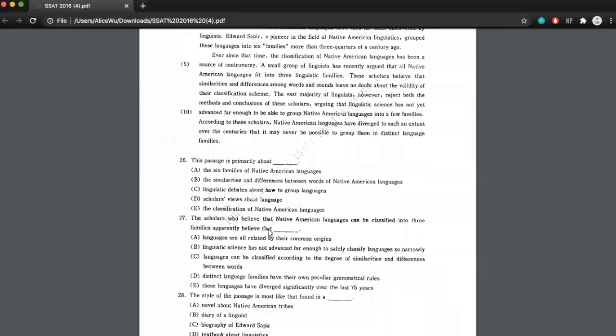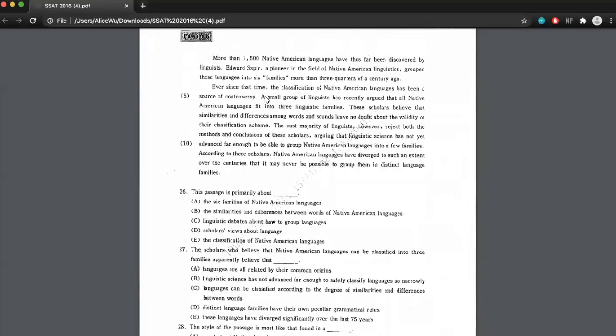So this is very clearly a detail question, and I like to go back to the passage for these types of questions and find sentences that directly spell out the answer for me, and then I'll compare them to the answers provided below. So let's take a look. A small group of linguists has recently argued that all Native American languages fit into 3 linguistic families. These scholars believe that similarities and differences among words and sounds leave no doubt about the validity of their classification scheme. So this sentence is really honing in on similarities and differences among words and sounds, and how that says this should leave no question about how they should be classified.